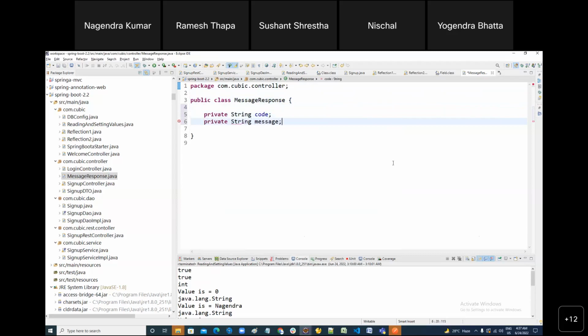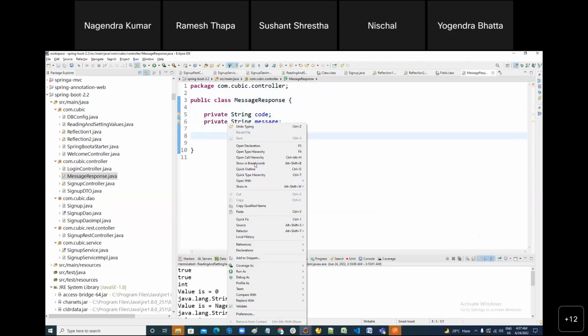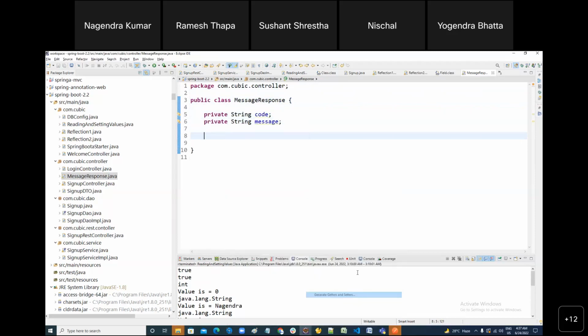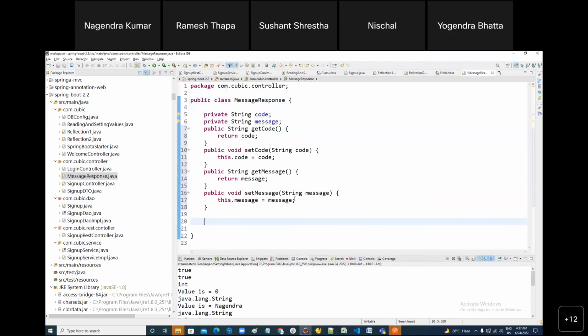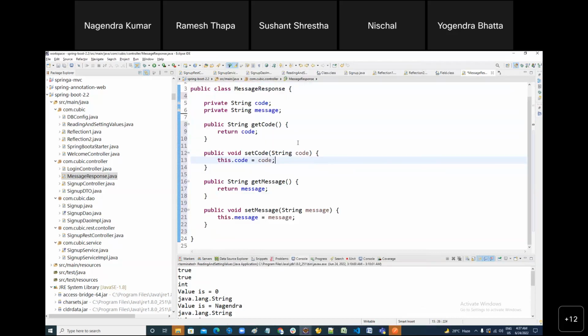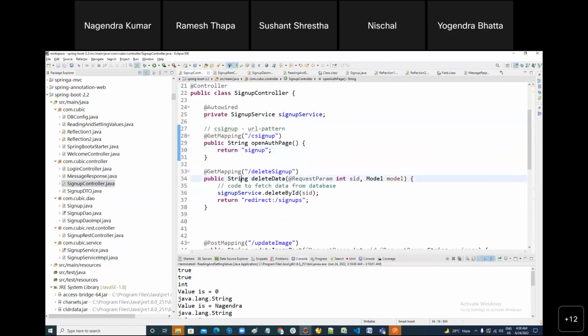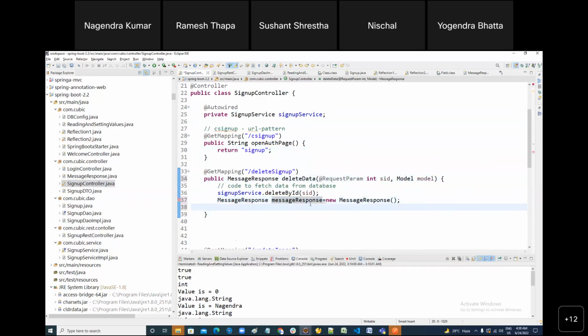Are you with me? Two things. Why? I want to send a proper JSON data. I don't want to send string. Are you following me? Please try to understand, ask questions. Like here, I'm just returning MessageResponse, and here you have to make the object of MessageResponse. Please tell me if you're not following me. Because when you return MessageResponse, it will be converted into JSON data.